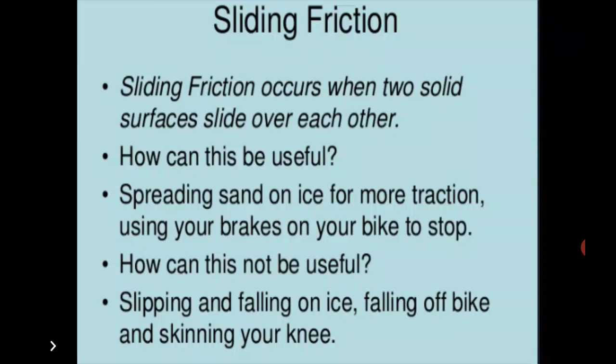Sliding friction. Sliding friction occurs when two solid surfaces slide over each other. How can this be useful? Spreading sand on ice for more traction, using your brakes on your bike to stop. How can this not be useful? Slipping and falling on ice, falling off a bike and skinning your knee.